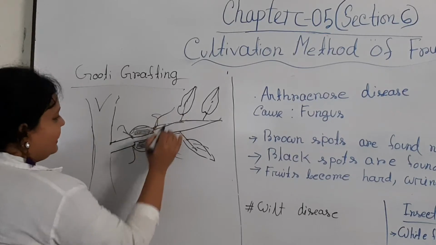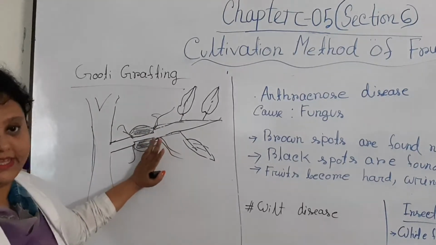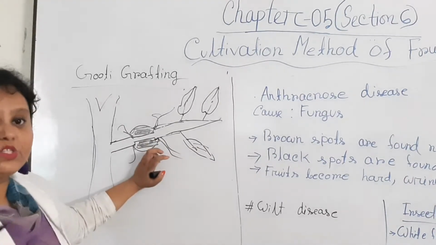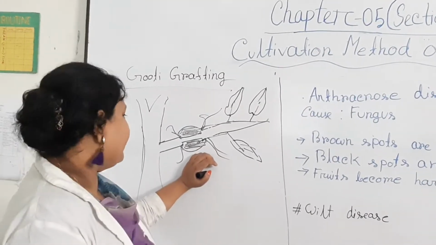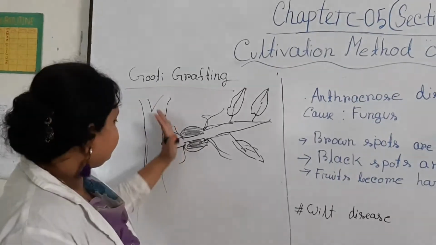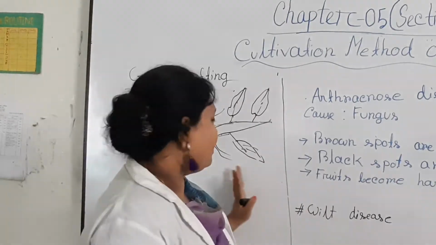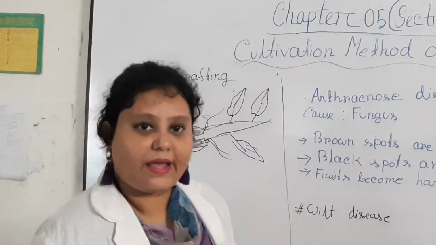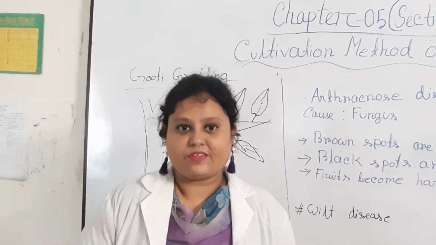So this is like a booty, that's why it is called booty grafting. And after 1 to 1.5 months the roots appear, and then we separate this branch, and we can plant this in a pot or in the field.